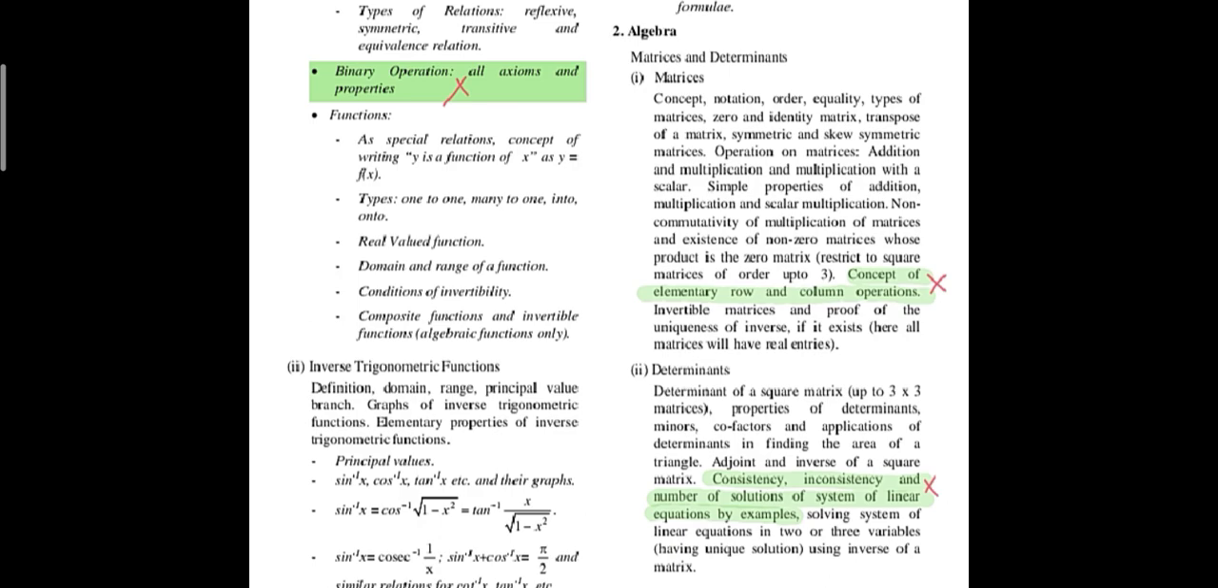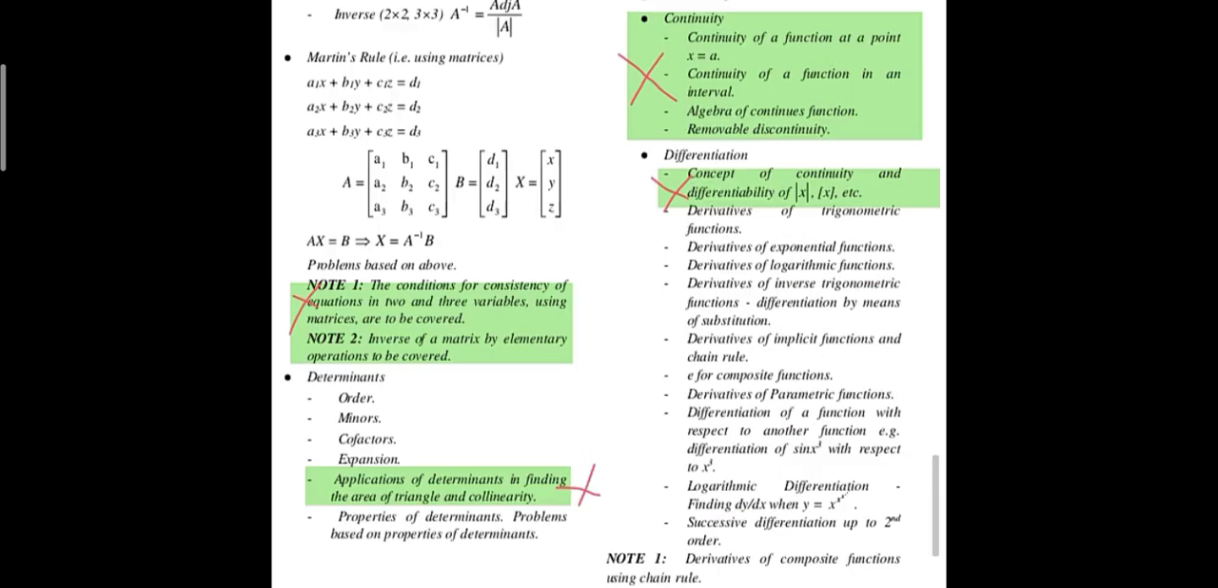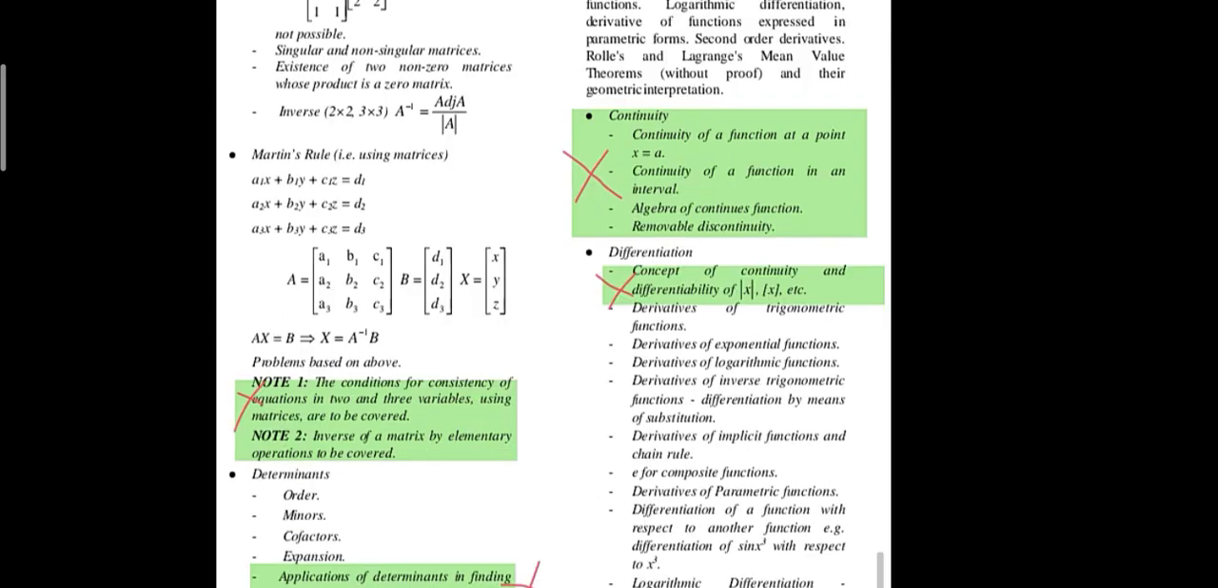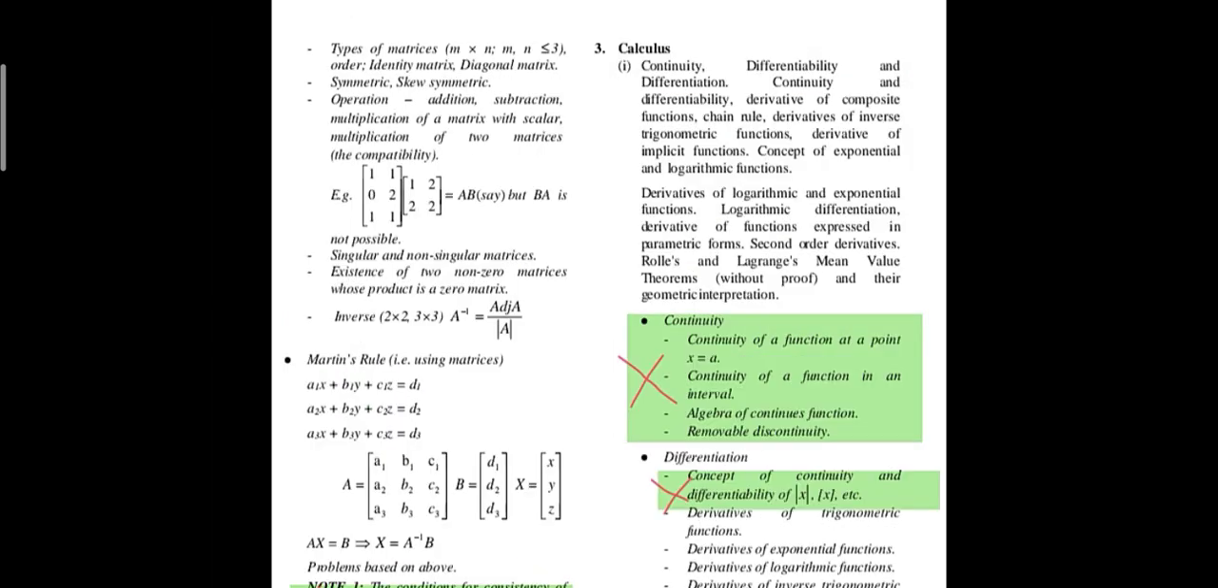Now moving to the algebra part. From matrices, the concept of elementary row and column operations is out of your syllabus, and from determinants, consistency, inconsistency and the number of solutions of a system is out of your syllabus, as I have shown you. Application of determinants in finding the area of a triangle is also reduced from your syllabus.